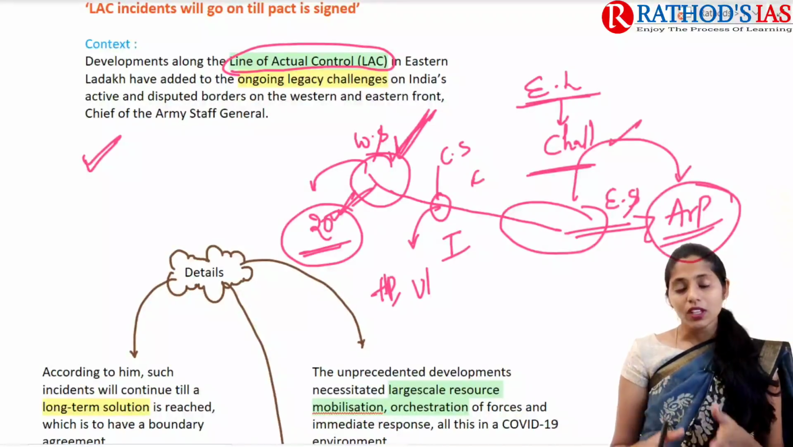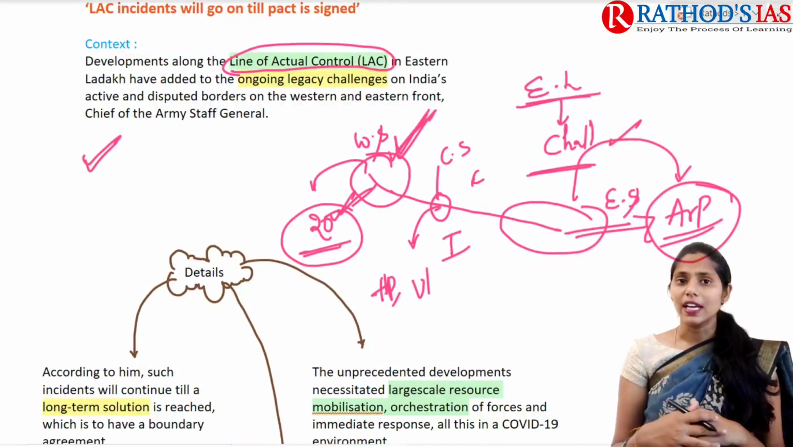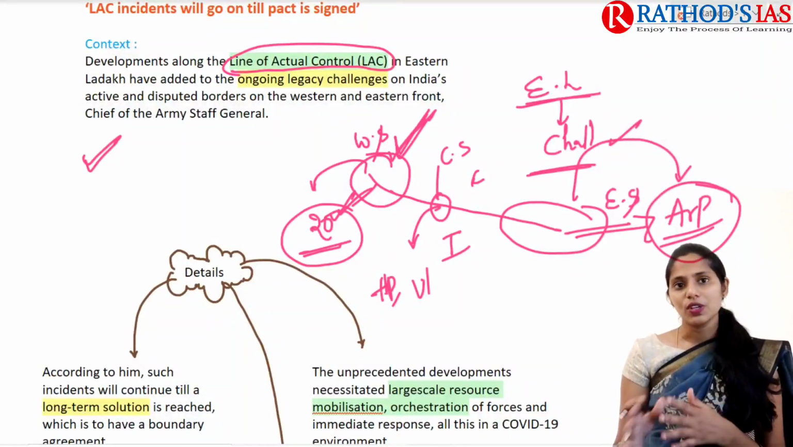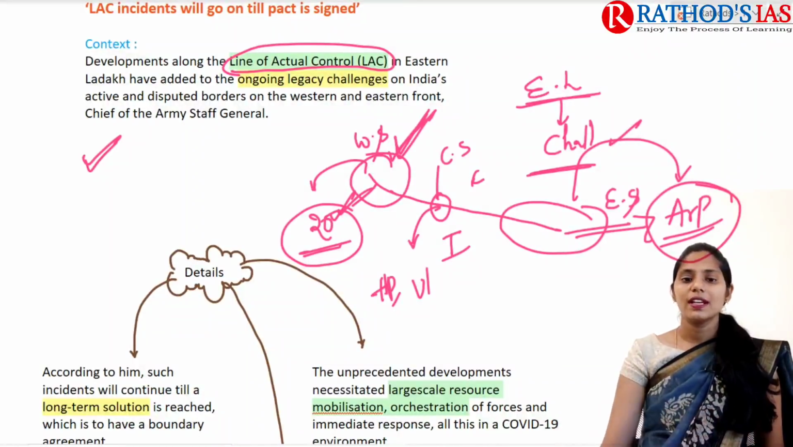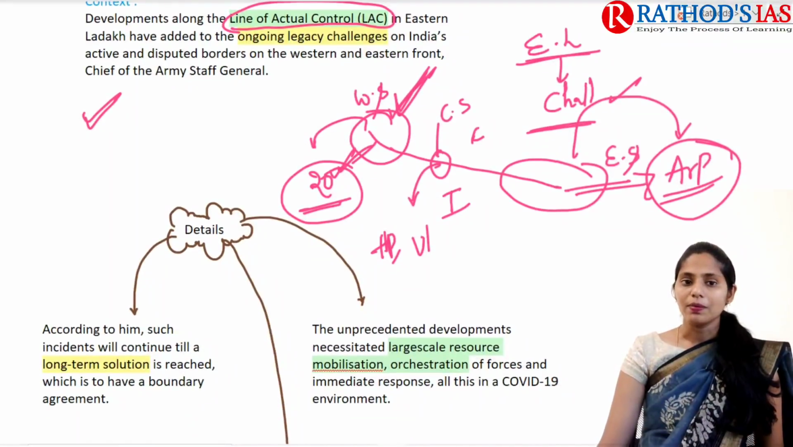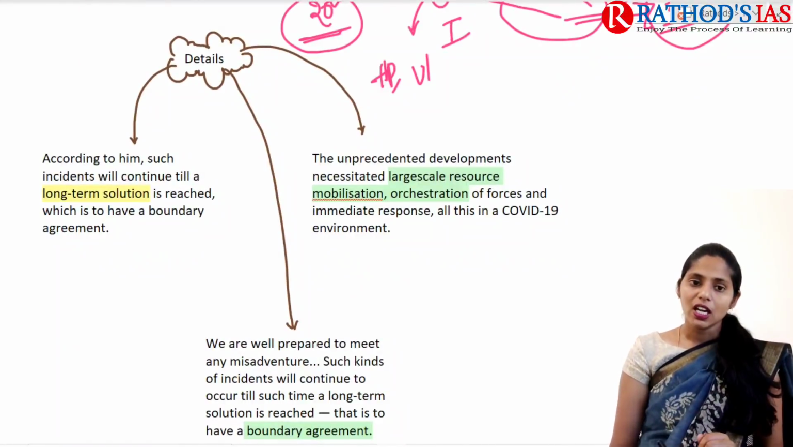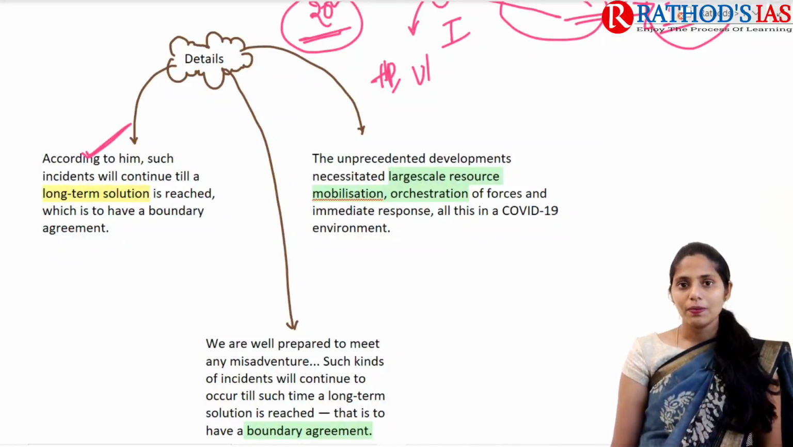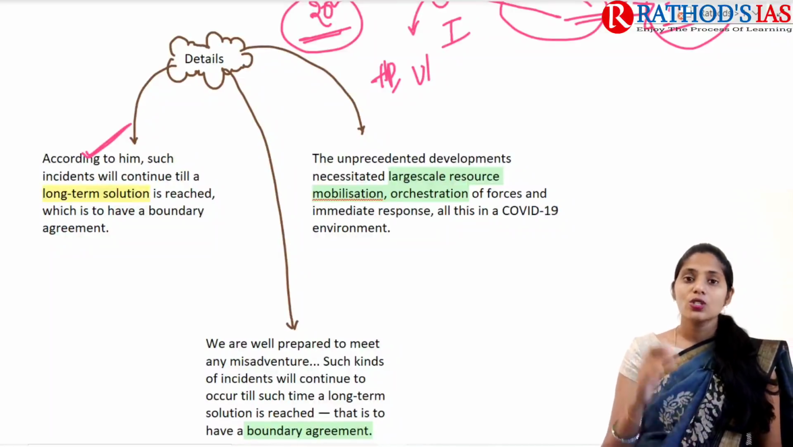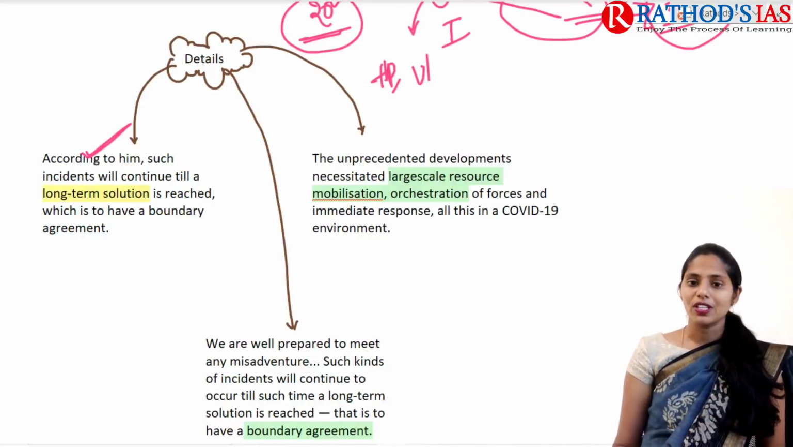Until and unless we sign any agreement or pact, this type of issue will go on. This is what was mainly said by our Chief of Army Staff General. If you see further details, according to the chief, this type of incident will continue across this LAC region till we come up with a long-term solution, like any boundary agreement or any pact signed between China and India. Till then we are going to have this type of incident.